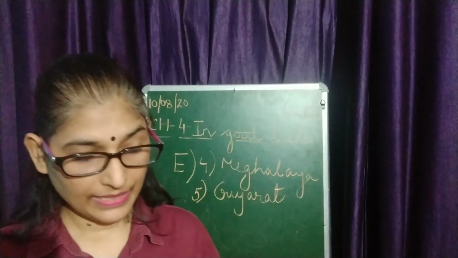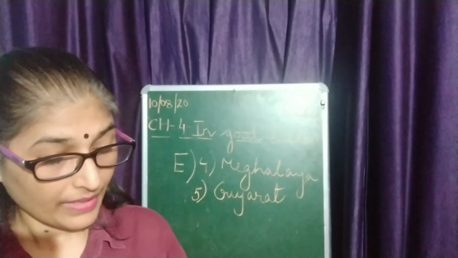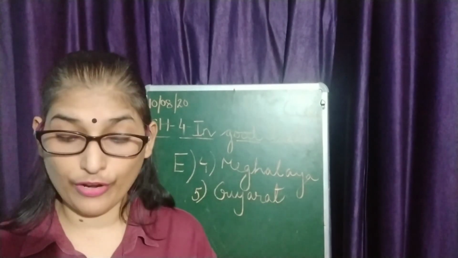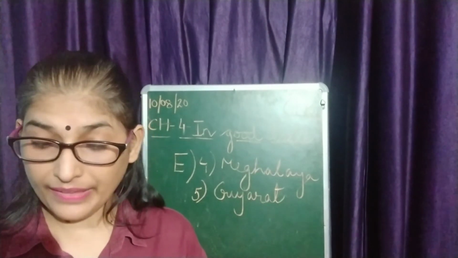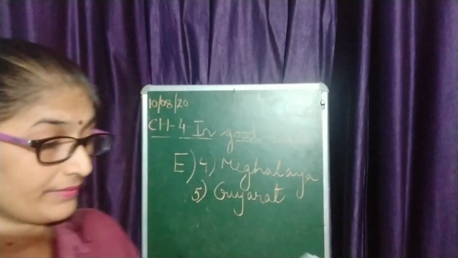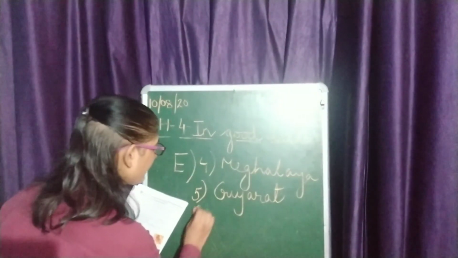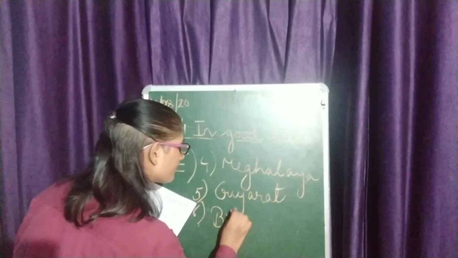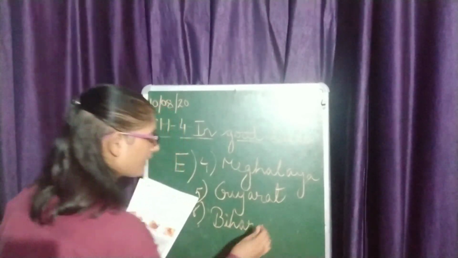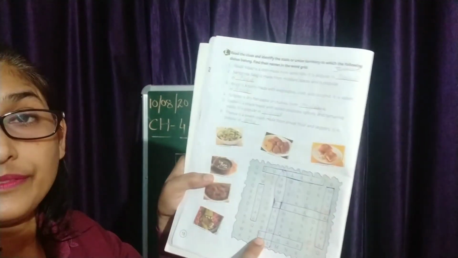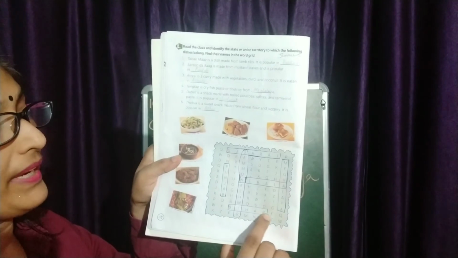Okay, students? Now, let's see the next one. Thekwa is a sweet snack made from wheat flour and jaggery. It is popular in Bihar. So, the sixth answer is Bihar. And it is given here.